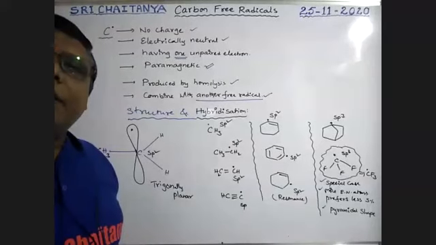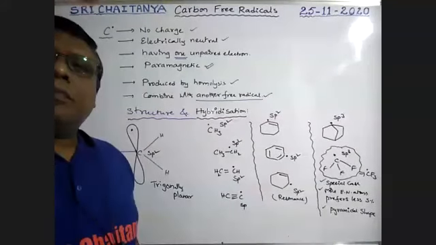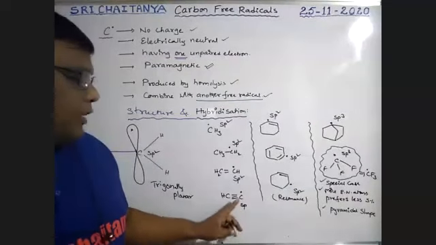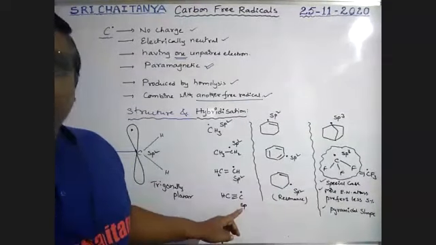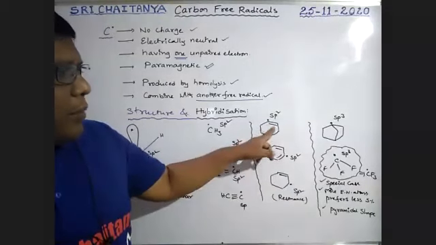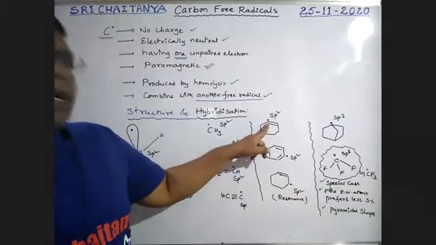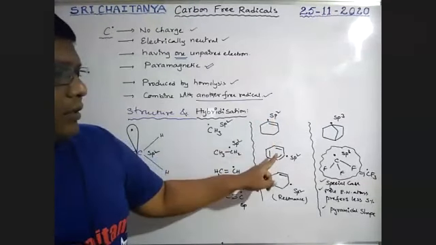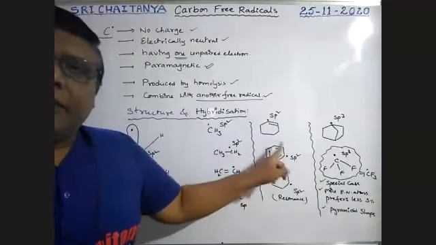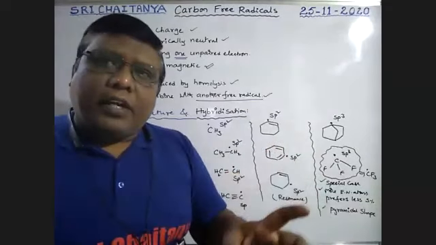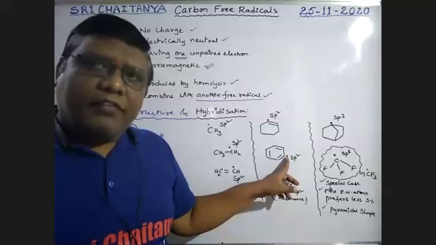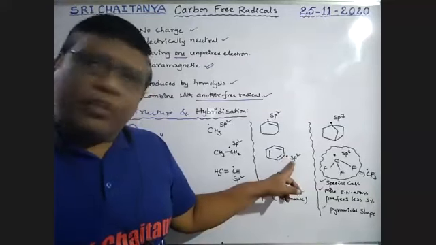A triple bonded free radical is sp hybridized. Once again, a double bonded free radical, even in a cyclic condition, is sp2 hybridized. Next, benzene: the phenyl free radical is also sp2 hybridized.